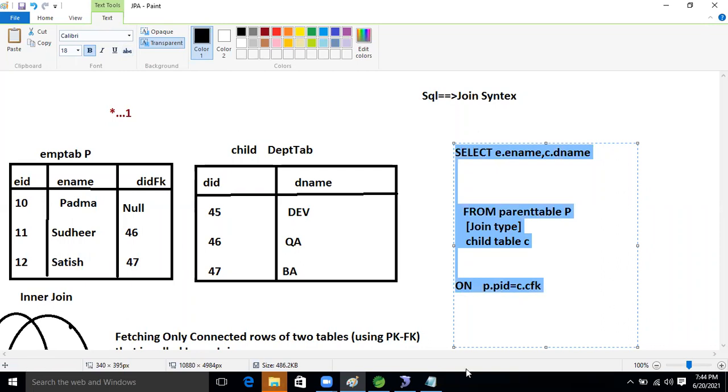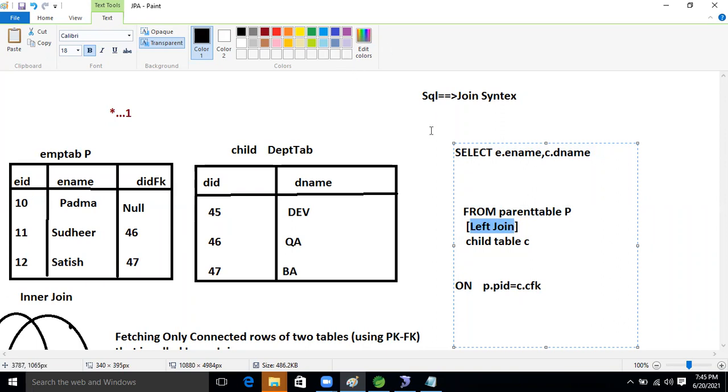And here, whatever join you want to apply, for inner join just write inner join. If you want to perform right join, just write right join. If you want to perform left join, like this. Every syntax will be the same, just this area will change based on the join concept, guys.